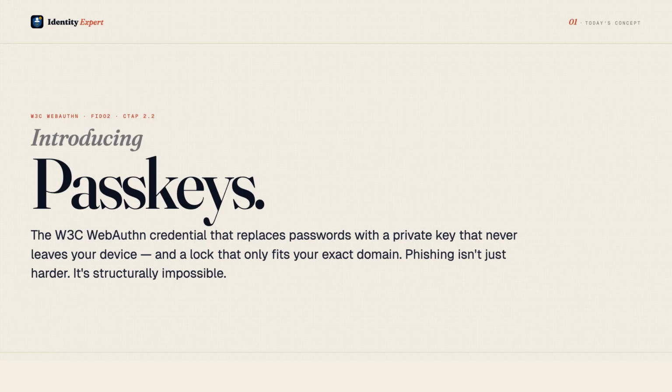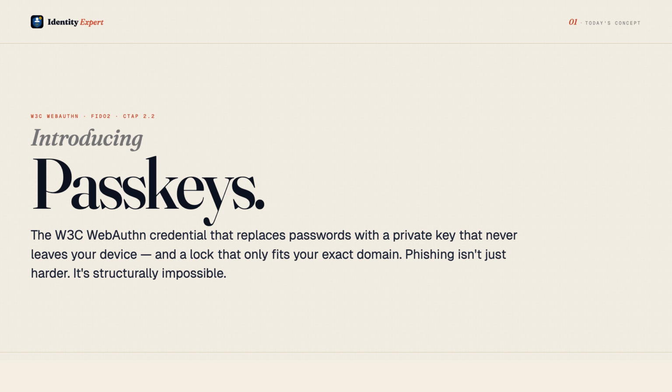Today we're covering passkeys, the W3C WebAuthn standard that replaces passwords with public key cryptography. In 2026, 80% of data breaches still involve stolen or weak credentials. We have had passwords for 60 years, and they keep failing in exactly the same ways. SMS one-time passwords and authenticator apps helped, but attackers learned to relay those codes in real time. A fake login page captures your OTP the moment you type it and replays it to the real site before it expires. Passkeys do not patch over these weaknesses. They remove them entirely at the protocol level.